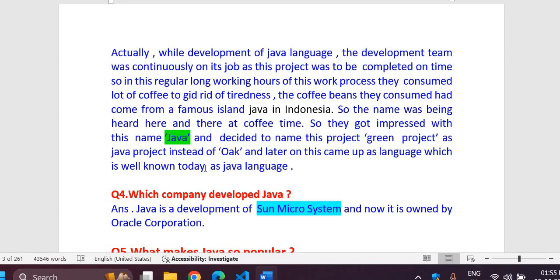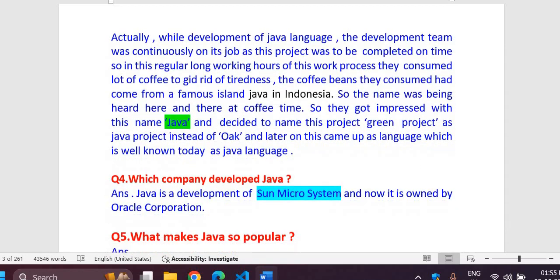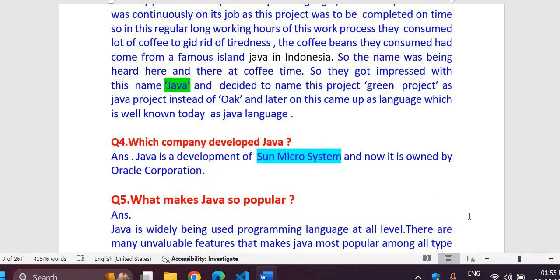So that is how Java was initially developed. This was a little about it. Then, which company developed Java? Java was developed by Sun Microsystems. Later on, it was owned by Oracle. Even today, it is with Oracle only.